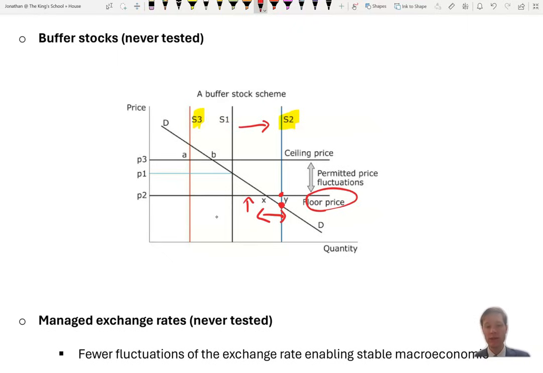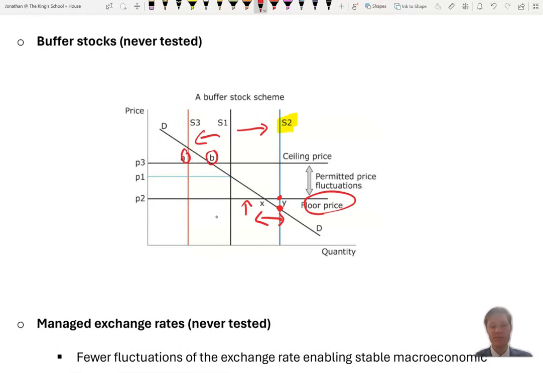It keeps the cocoa, and then in the bad year, next year, for example, when the supply goes to the left, it will then sell off A to B of cocoa from its stores. The price originally wanted to go up above the ceiling price. That selling of extra stocks increases the supply to the market and pushes us back to B, where we have the ceiling price met. The idea behind all of this is that you start to see more investment in the industry. You start to see cocoa farmers being able to plant more trees and so on, and therefore the volatility disappears. You could link this to government failure.